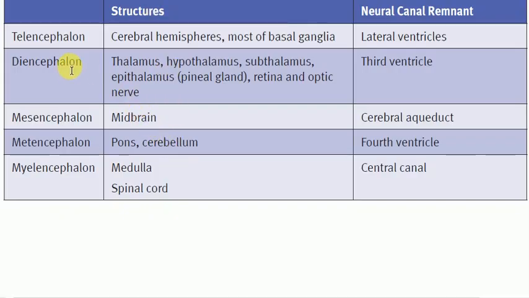So now let's see which of the secondary brain vesicles give rise to which structure in the adult nervous system. The telencephalic structures, as we said: from the telencephalon, the cerebral hemispheres develop, and most of the basal ganglia, which are subtelencephalic remnants, and they enclose the lateral ventricles.